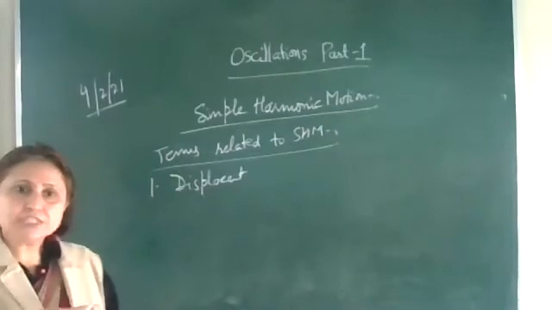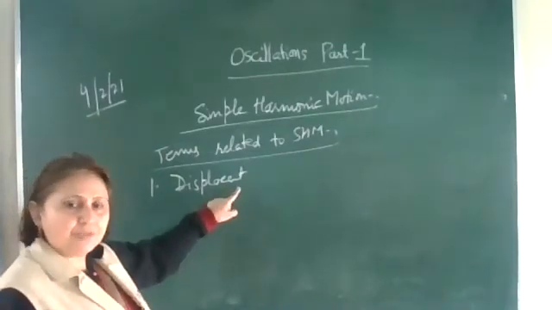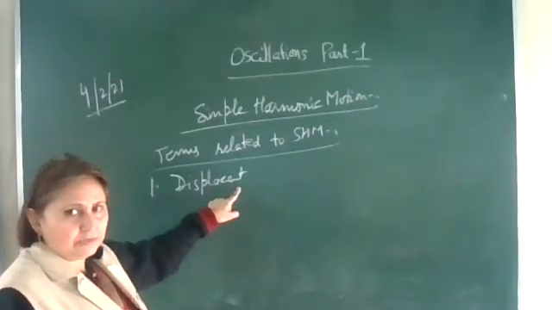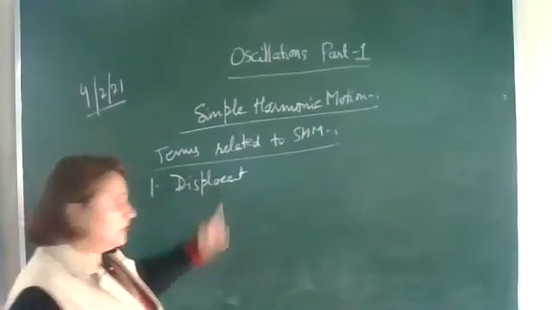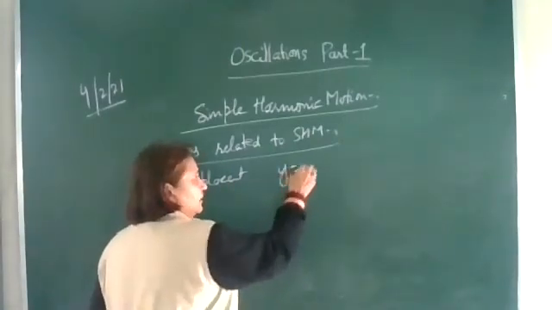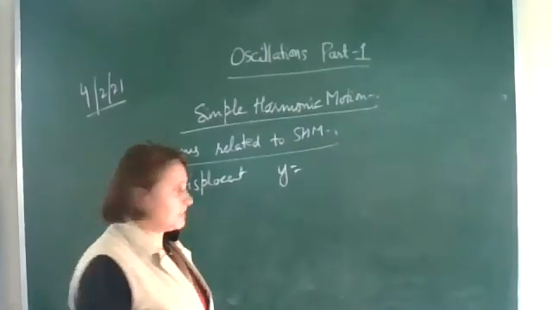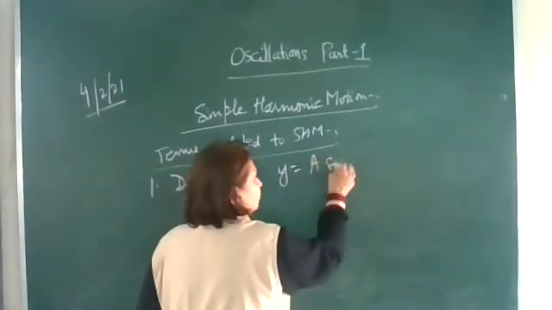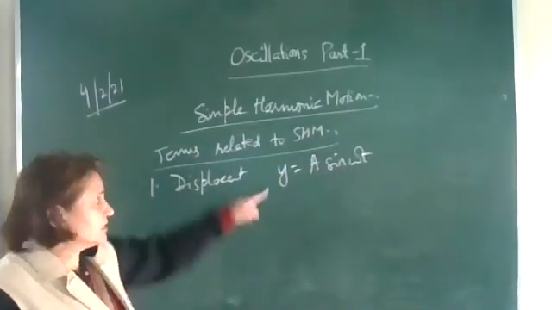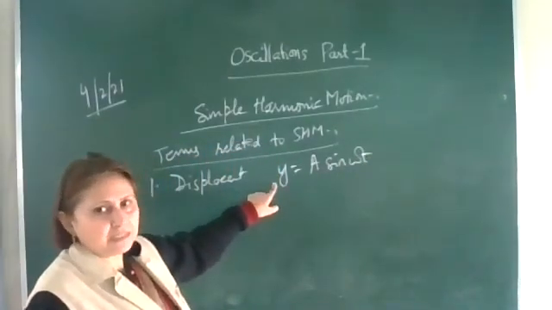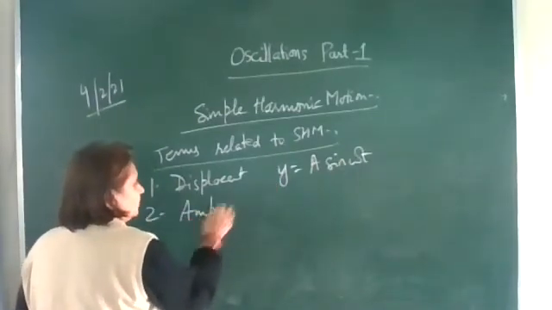Displacement is the distance moved away from the mean position. You can write down: distance moved away from the mean position. And for its equation, any one equation you can write, either along the y-axis or along the x-axis. So along the y-axis, let us write down the equation A sin omega t if the initial phase is 0. This is the displacement equation for a particle. The next one is amplitude.